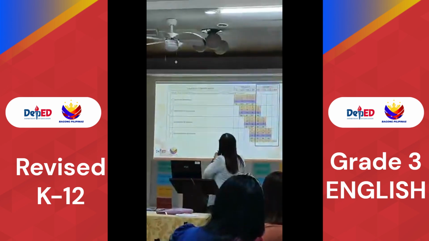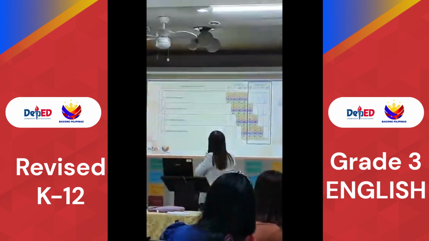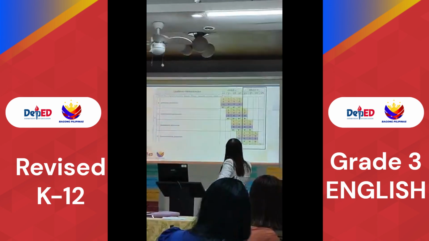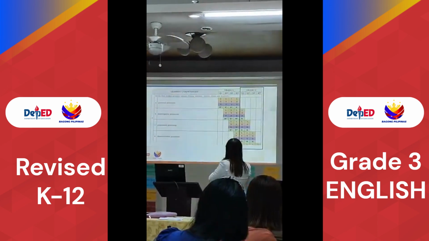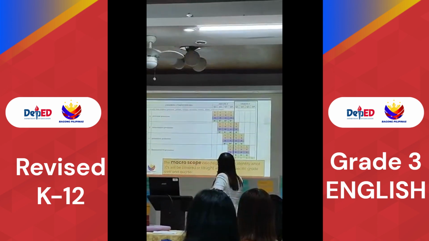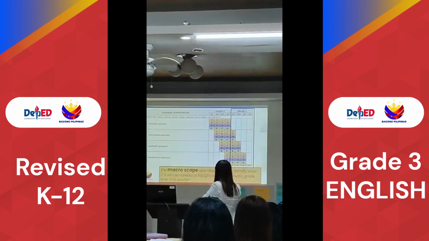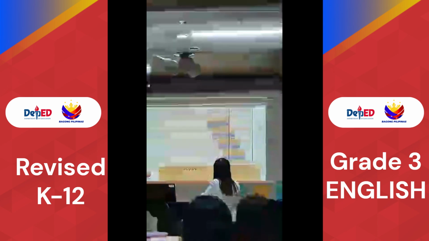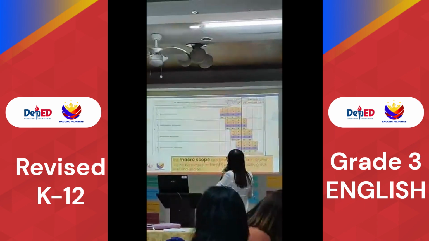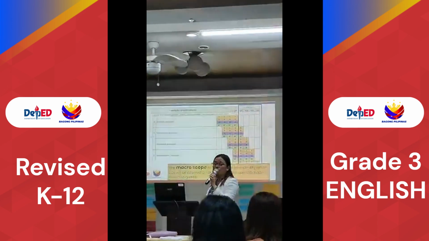Next. Okay, what does it tell us? What does it imply? The box shows the quarters for grade 3. The macroscope helps teachers identify what learning competencies will be covered or taught within the specific grade level and quarter. Now, what do you notice about this one? We're already in grade 3. Why do we still have this grade 2?